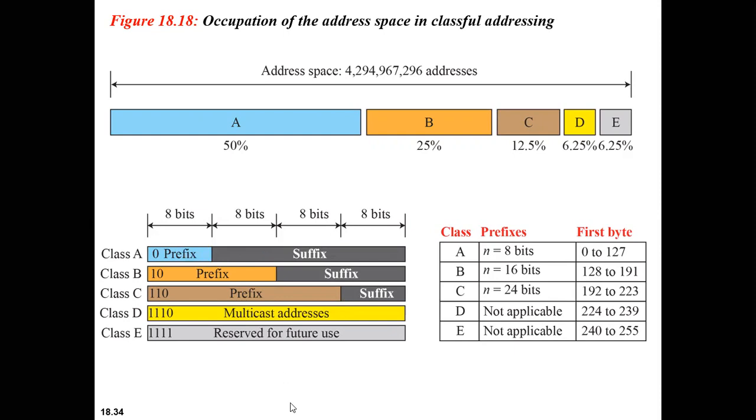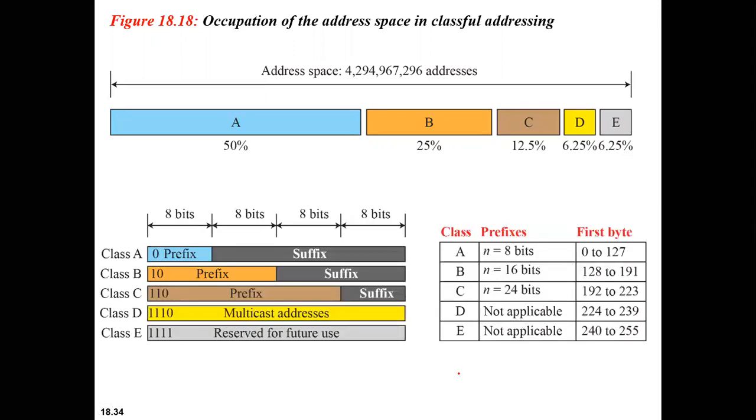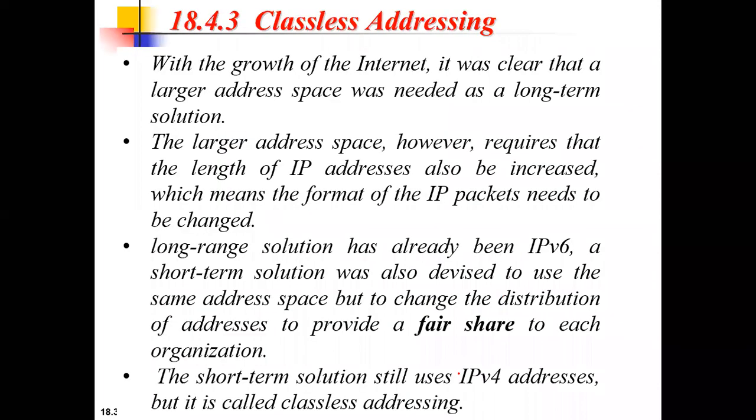You need not use any extra information, because the prefix and suffix are already inherited along with the address. That is one of the advantages of classful addressing.